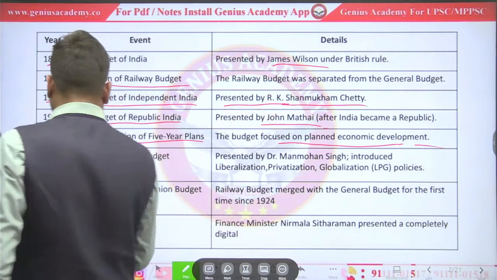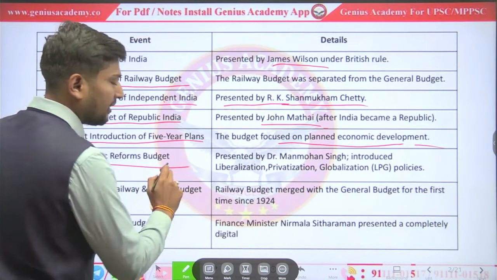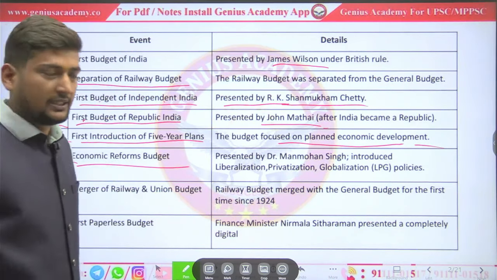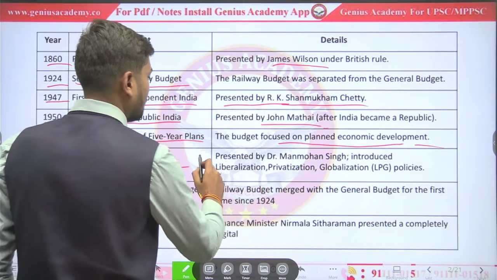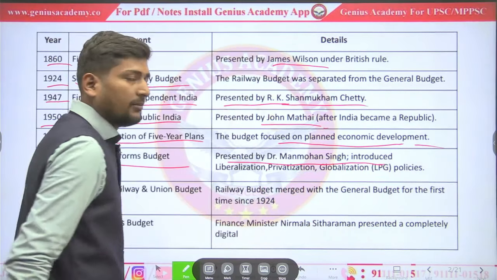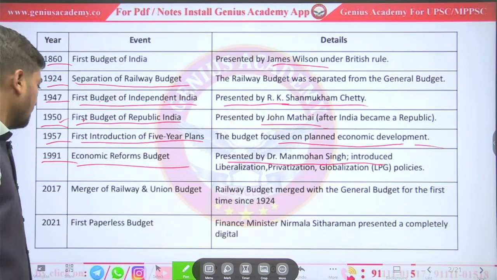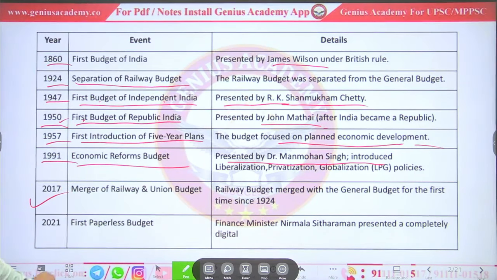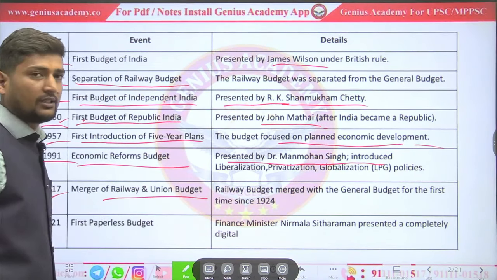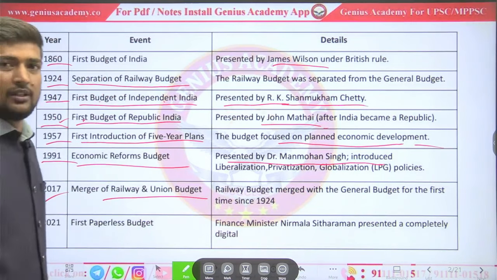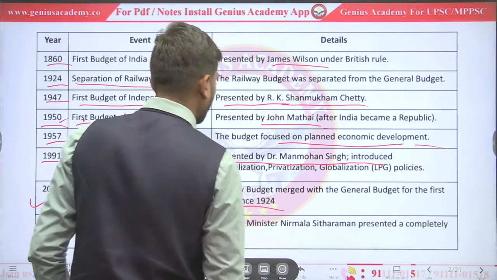In 1991, economic reforms were introduced in the budget, which was presented by our former Prime Minister Dr. Manmohan Singh. In 2017, the railway and union budgets were merged.